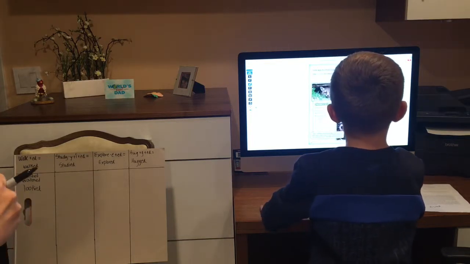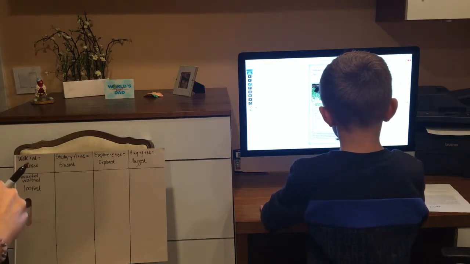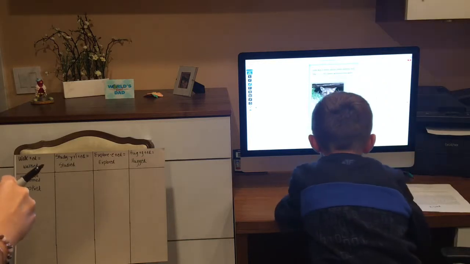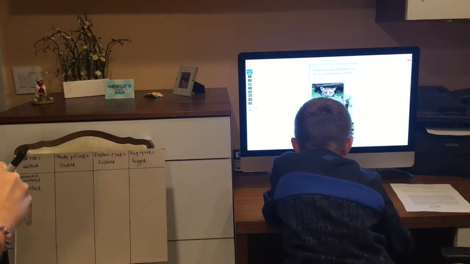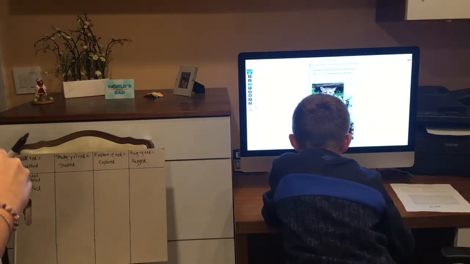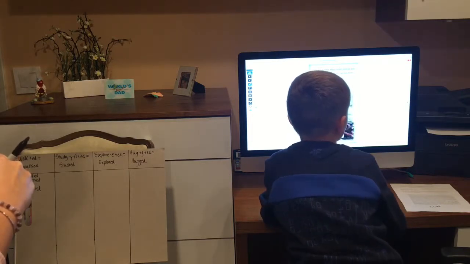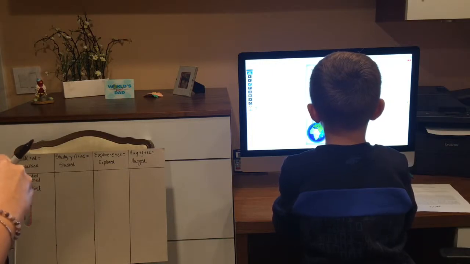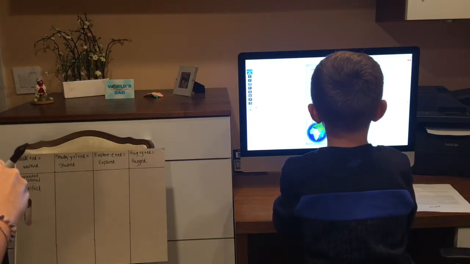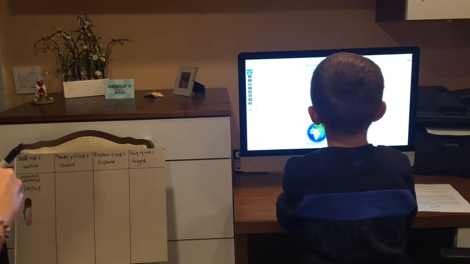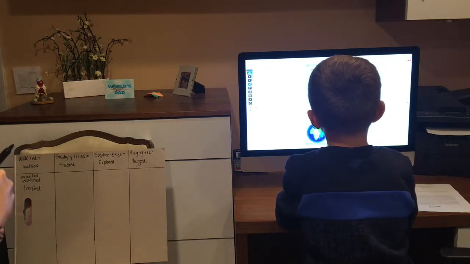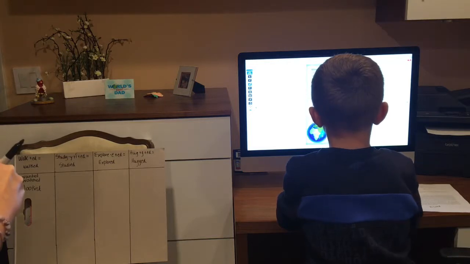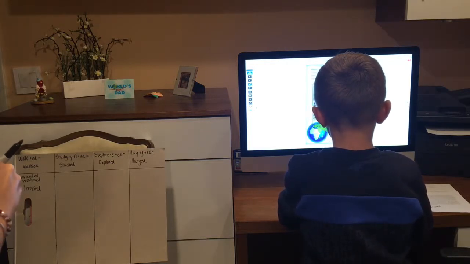Okay, let's go to the next page. I don't think there are any more. Can you go to the next page, please? Okay, what about here? Do we see any of them that end in ED? Nope, let's go to the next page. Keep on looking.